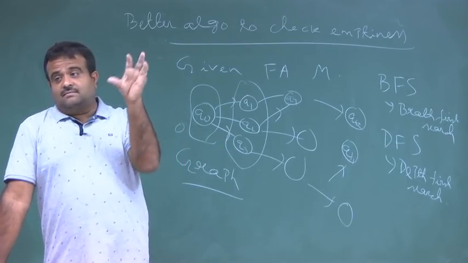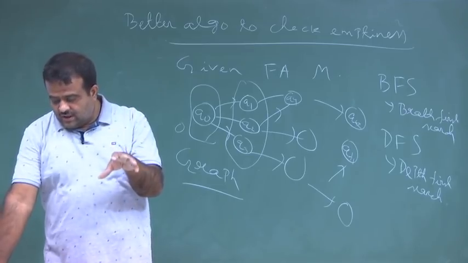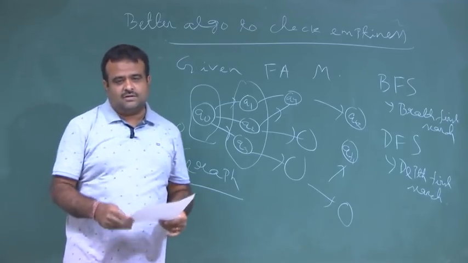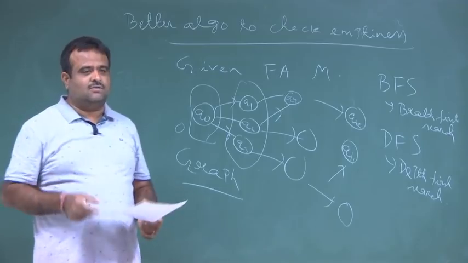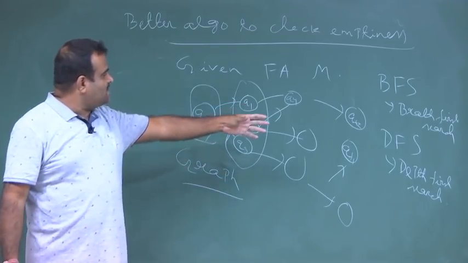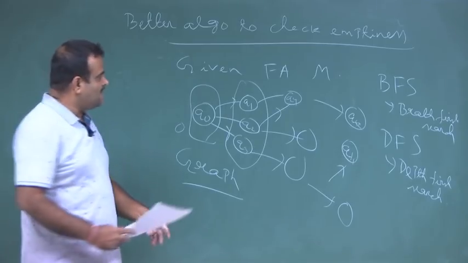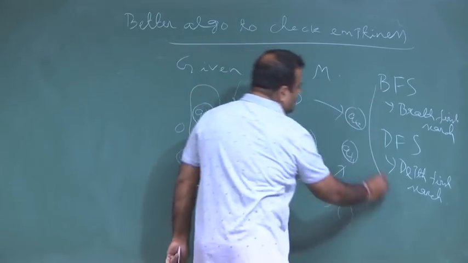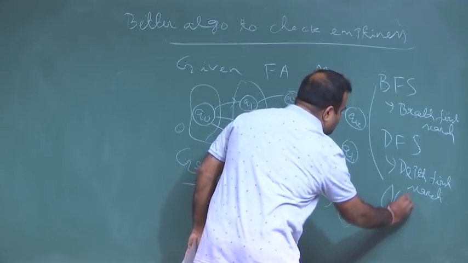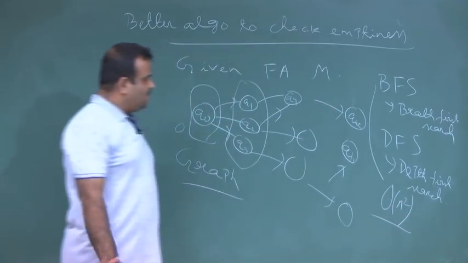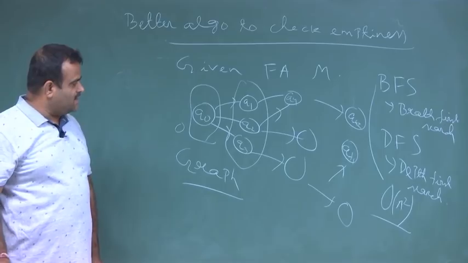In those reachable nodes, reachable states, or, in graph terms, nodes, where from Q0 we can reach, we can list them out, and both algorithms will take time complexity of order n square. With the time of order n square we can find that.